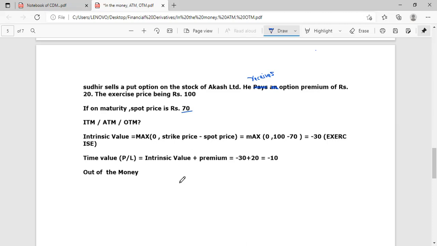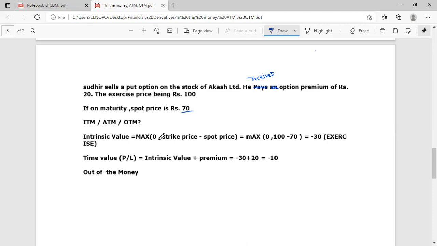So if I give you sums on ITM, ATM or OTM, you have to find out. You have to follow two steps. First, you have to use this formula of intrinsic value, and then second is net payoff, time value. You have to check whether he is a seller or a buyer and deduct the premium if he is a buyer, add the premium if he is a seller. In put option, always write strike price first and then spot price. In case of call option, write spot price first and strike price later.